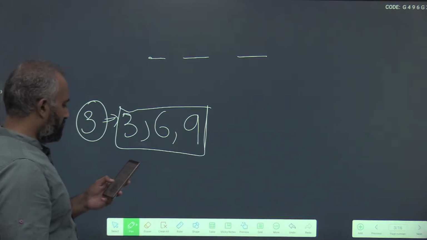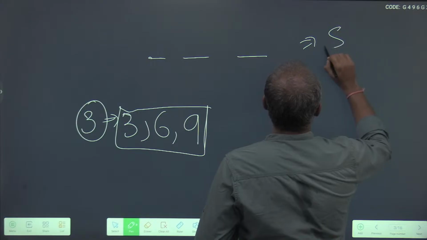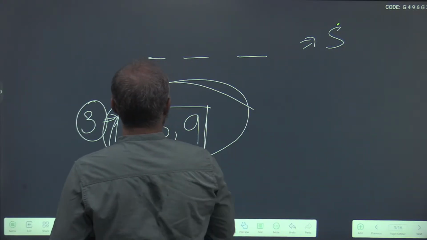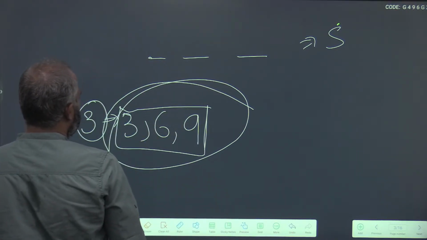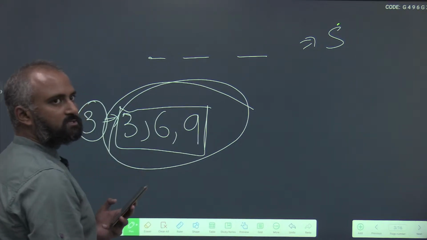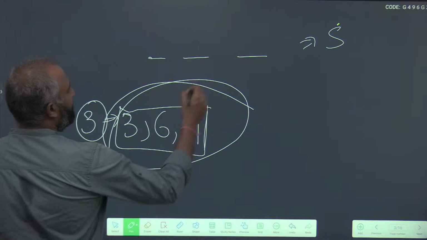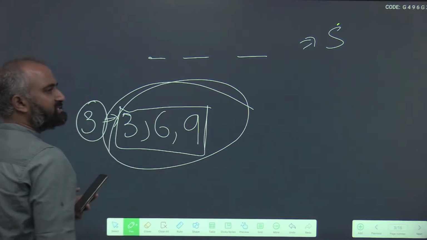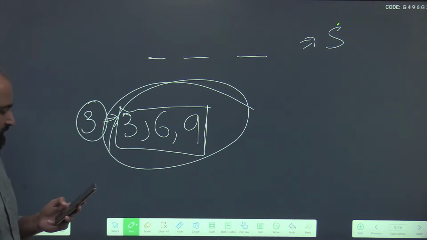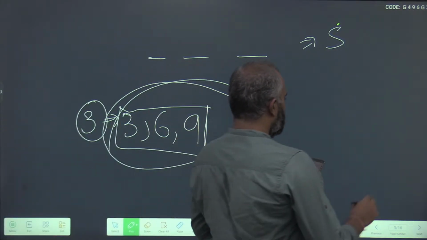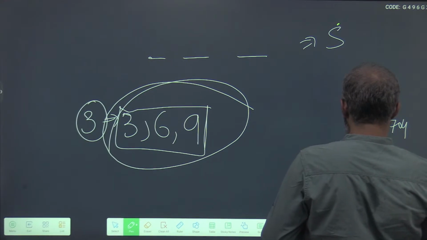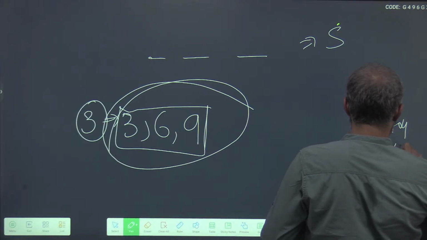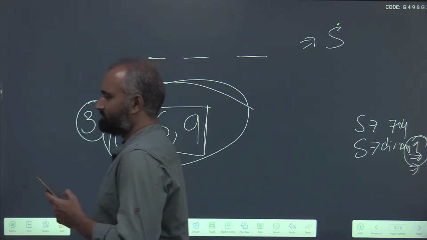Now let S be their sum. So we have formed all the numbers. Let S be the sum of all the possible numbers with 3, 6 and 9. He has asked which of the following are correct: S is always divisible by 74, and S is always divisible by 9.